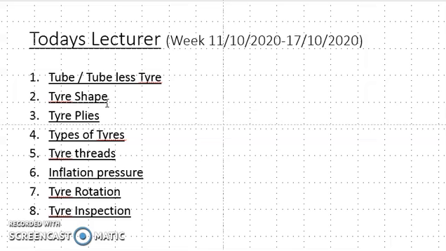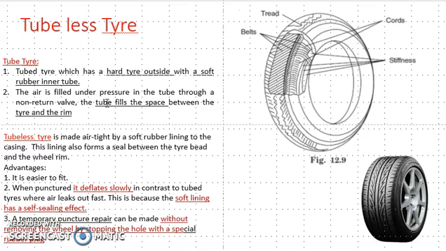Okay, so let us see the tubeless tire and tube tire. First we will see what is a tube tire. A tube tire has a hard tire outside, with a soft rubber inner tube. Okay, that is called a tube tire. Means from outside it is a hard tire, and on the inner side there is a soft rubber tube, and that